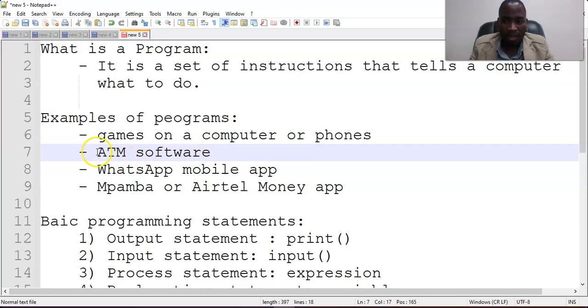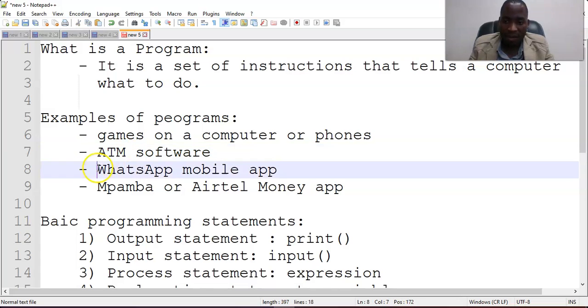It's because there's the ATM application, an ATM program, that is used in those ATMs. And some examples include WhatsApp on maybe a phone for your parents. They are able to use WhatsApp because they installed it on their computer or maybe on their phones.